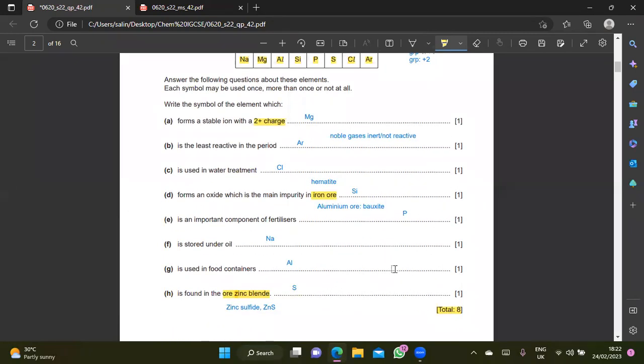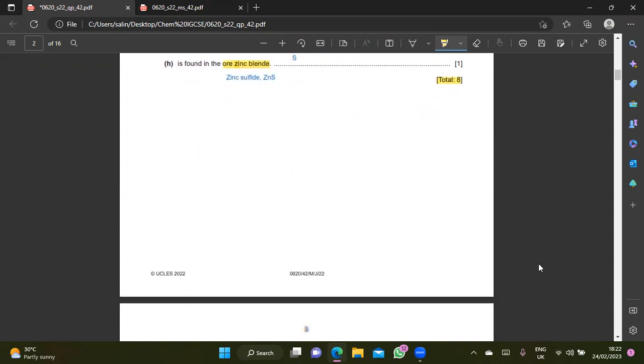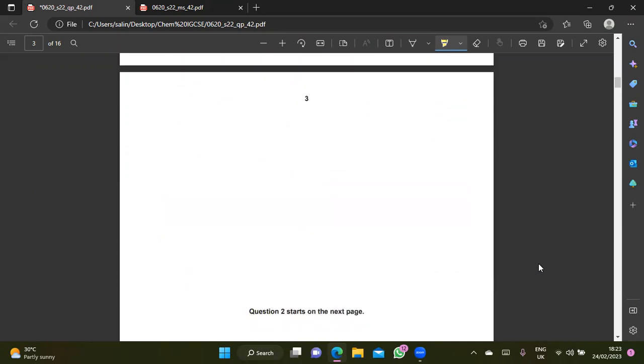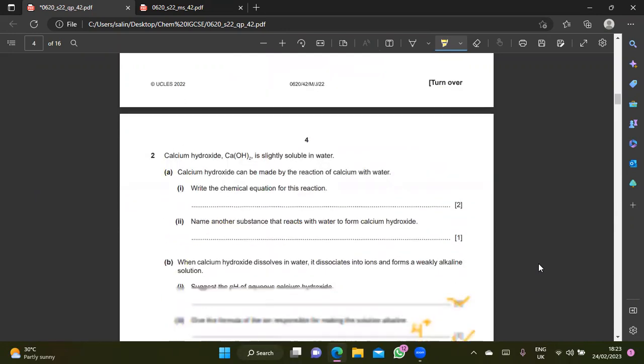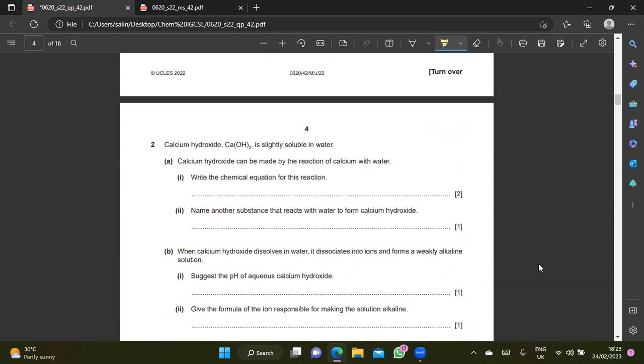And then also on the ore, yeah? The iron ore, aluminum ore, and then the zinc ore. Because you will get, inshallah, yeah, this type of question. They will every year, regardless of how they do it. Okay, now let's have a look at question number 2. Something which is a bit challenging here, inshallah, yeah?